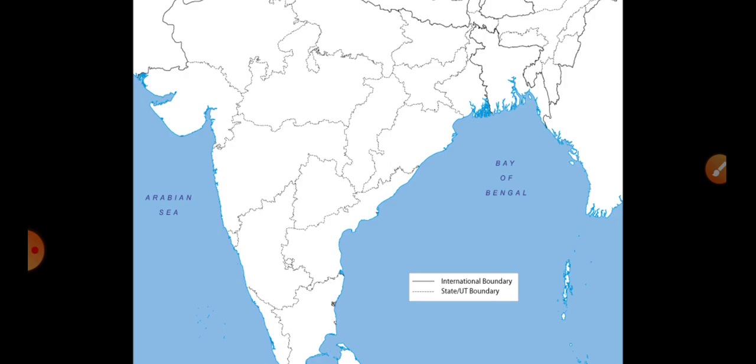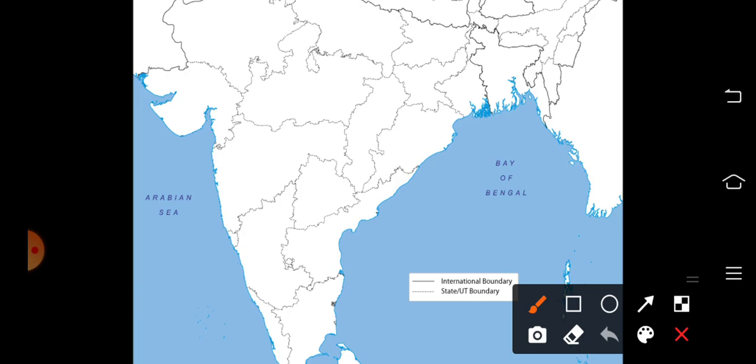Mayurbhanj is a district of Odisha. It is situated somewhat here in Odisha. Okay, this is Mayurbhanj iron ore mine. You got that? This is the first iron ore mine we are plotting, Mayurbhanj.